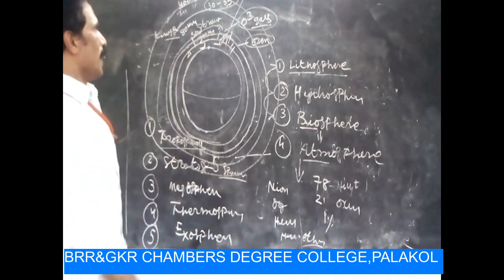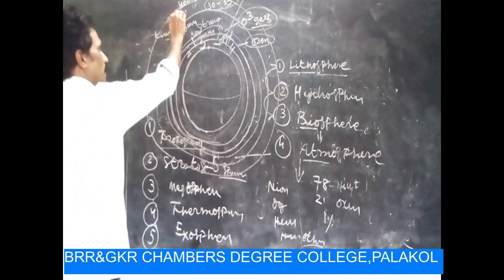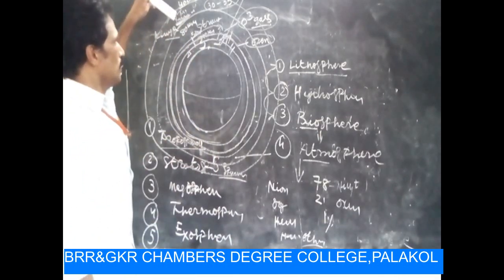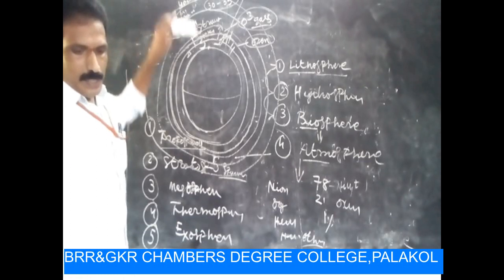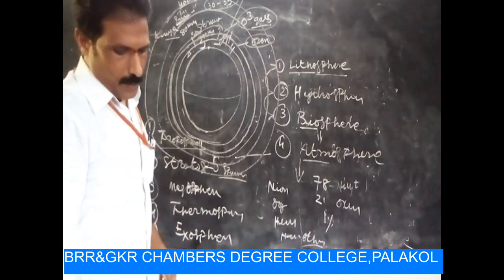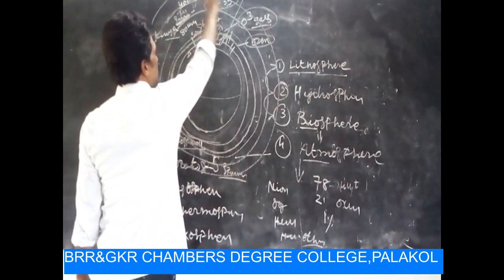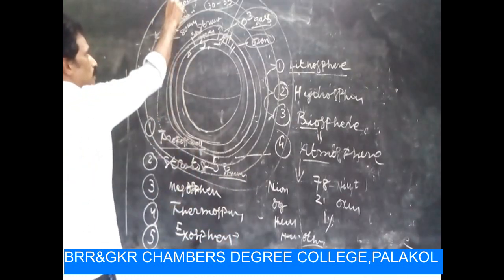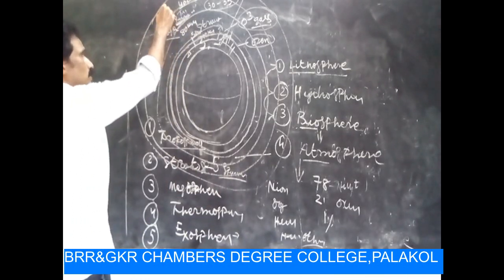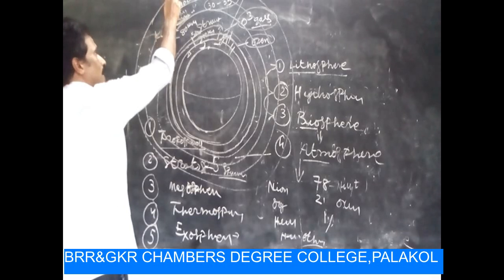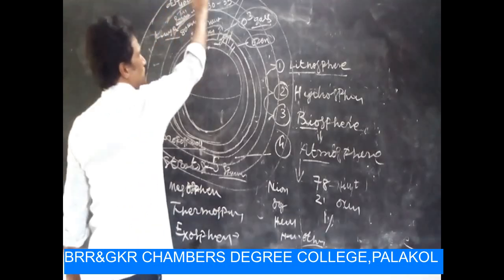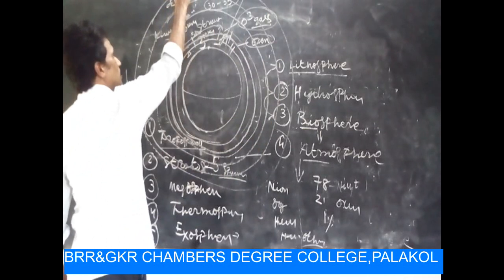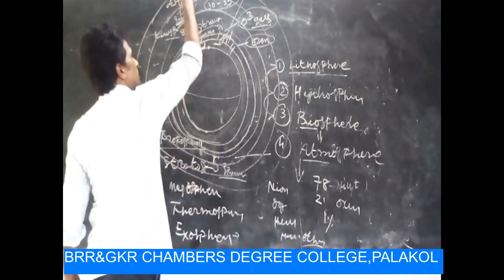And the last one, we know very well, is the exosphere. The exosphere is the layer where satellites travel. It extends from 400 kilometers to 500 and above kilometers.